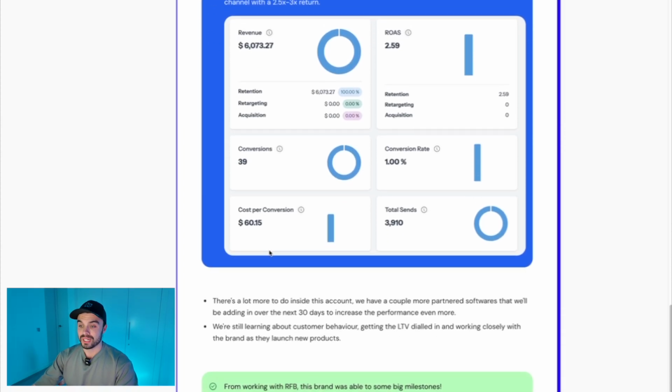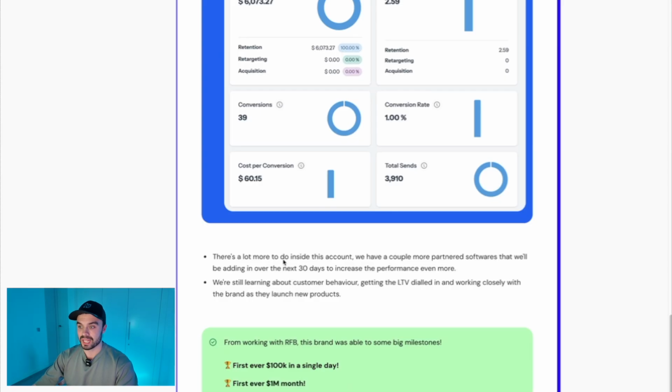And obviously this doesn't include the 113% increase. Super confident we'll get this to 30 to 50K a month with a 2.5 to 3x return, maybe even more. Okay. And really, there's still a lot to do inside this account, and we have a couple more partnered softwares that we'll be adding over the next 30 days, so we can really drive up performance here even more.